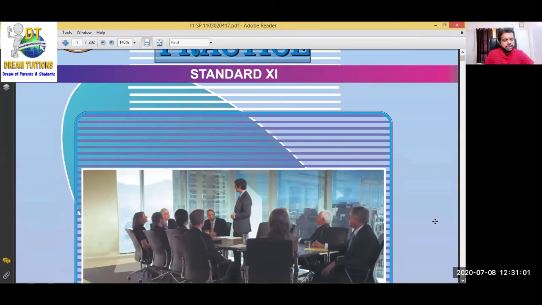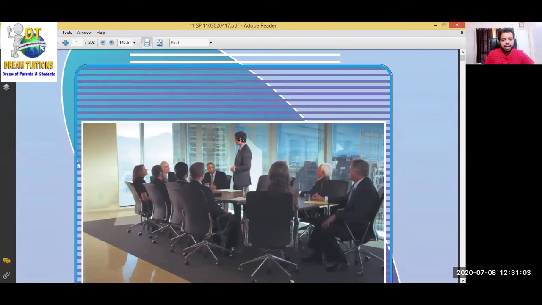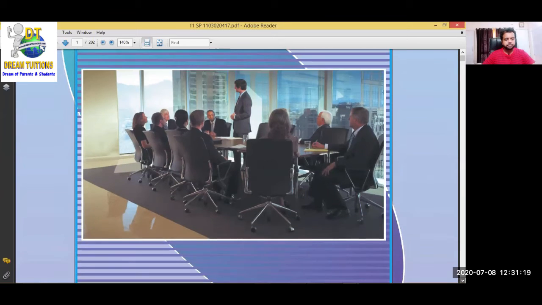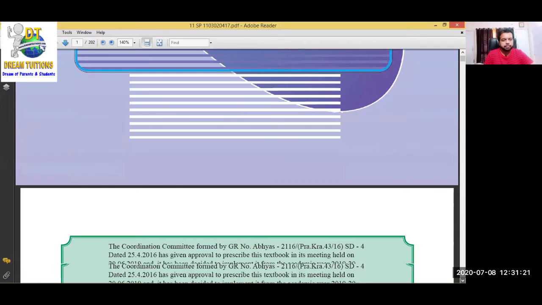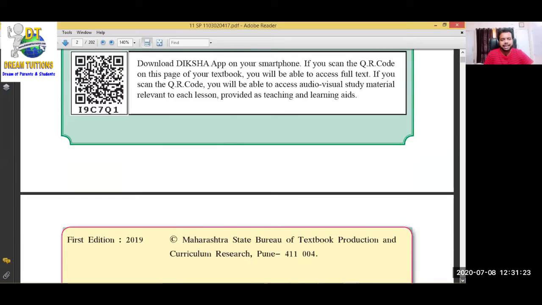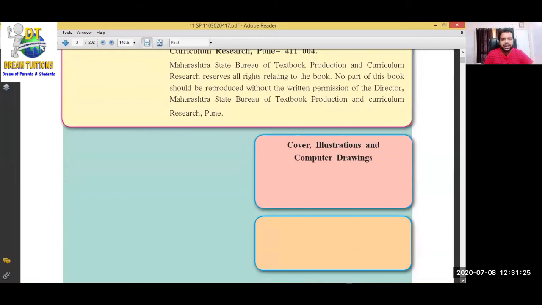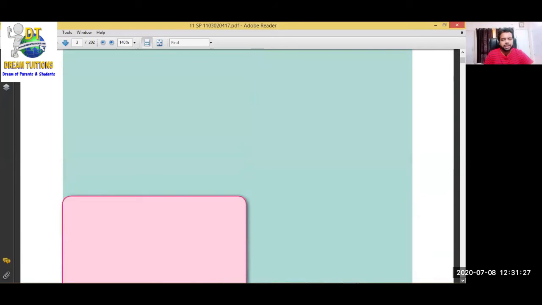If you see the image in the textbook, this is the company secretary they are showing, and he is a part of a board meeting. All the directors are there, and he is holding the meeting, coordinating and controlling the meeting as one of the main executives of the board of directors. Now let's see the index. Now you will understand whatever I explain in the index.